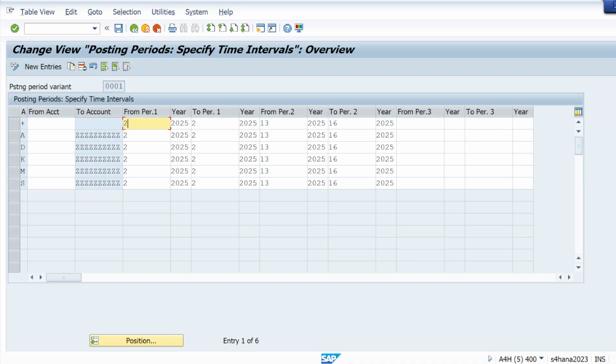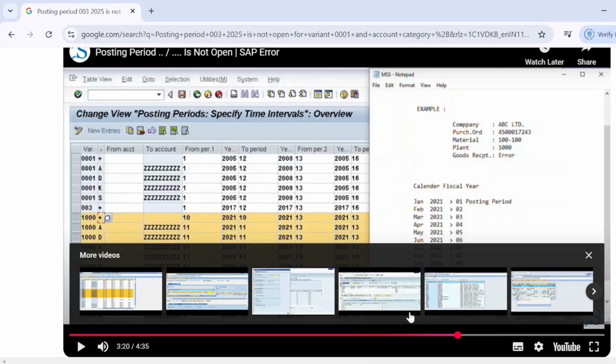From period it's showing 2. 2 means February. So here it must be 3, like March. From March, it must be 3 to 12, as per the video, as per that FICO consultant. So we need to open from here, from period in plus ADKMS, whatever period is there. So 03 must be there.